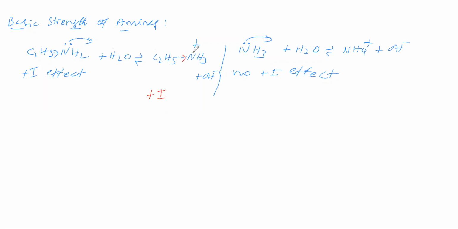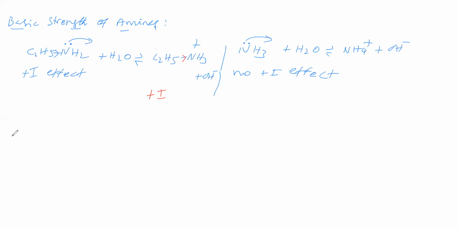Due to the plus I effect, this positive charge is stabilized. Here there is no plus I effect, therefore the positive charge is not stabilized like this. Therefore, the equilibrium shifts towards the right to a greater extent than in this one. Therefore, this has more basic strength when compared to this.